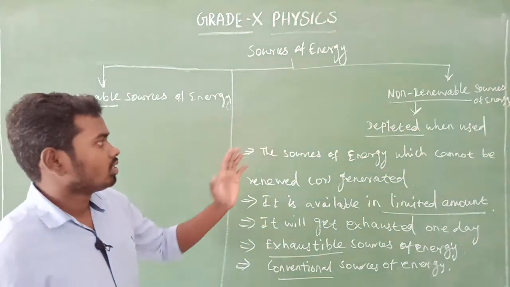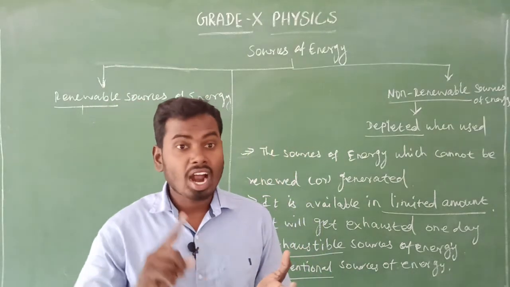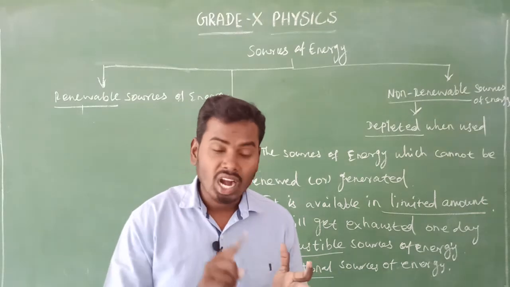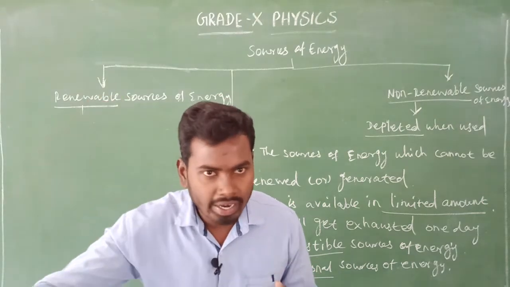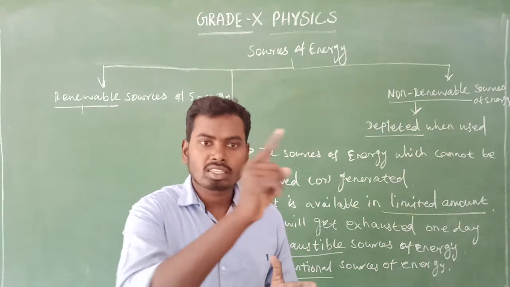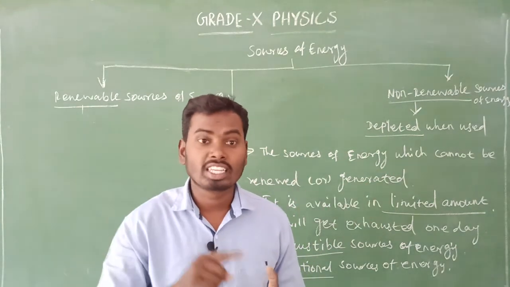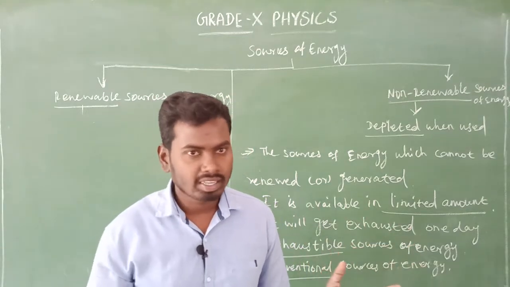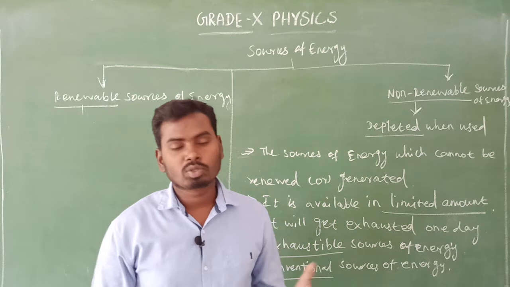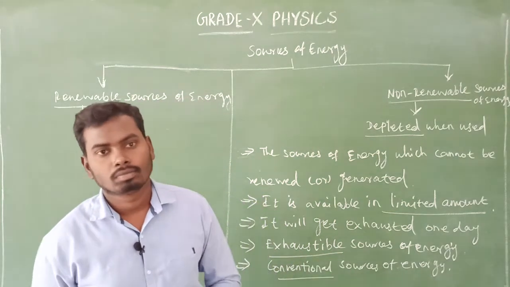That's all about this non-renewable source of energy. Okay, what is the conclusion, sir? The source which cannot be renewed or generated again and again, that is called non-renewable source of energy. It is available in only limited amount in this world. So the non-renewable energies will get exhausted one day by using. So we cannot get back again and again once it is used completely. That is the reason why it is also known as exhaustible source of energy, also known as conventional source of energy. That's all. Is there any doubt?